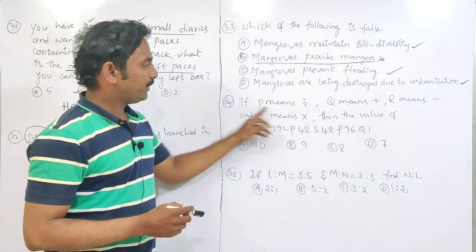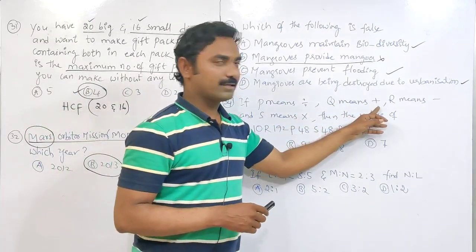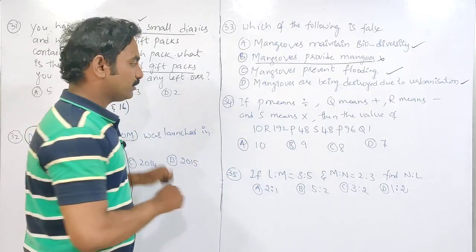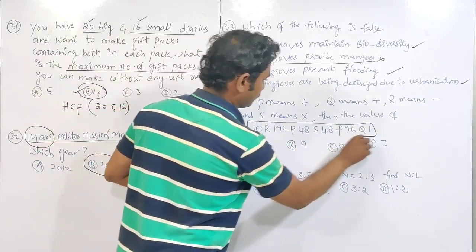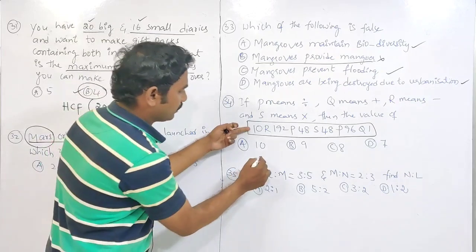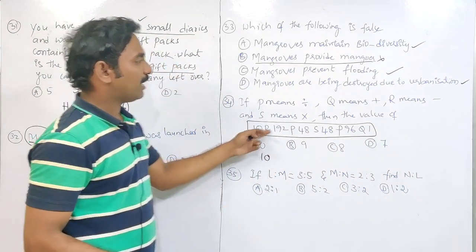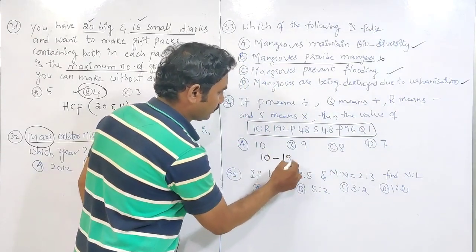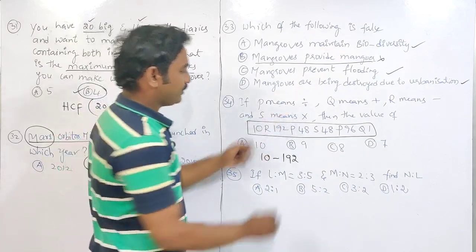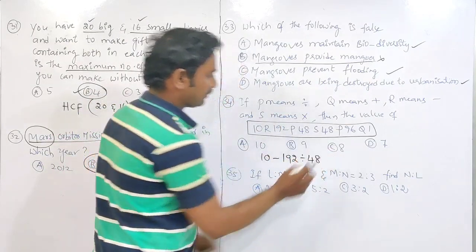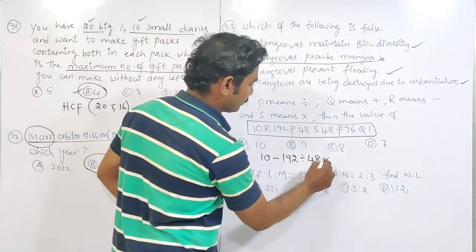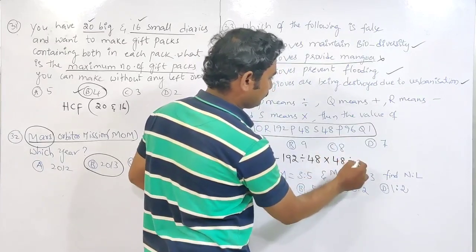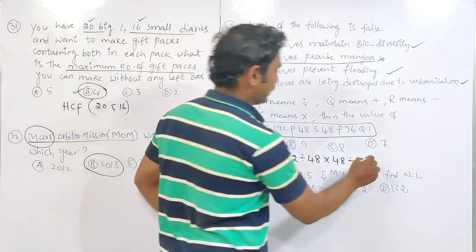The next one is, if P means division, Q means addition, R means subtraction, and S means multiplication, we need to find out the value of this one by using the BODMAS rule. 10. What is the meaning of R? R means minus. 10 minus 192, P means division, divided by 48, S means into 48, P divided by 96. Q means addition, plus 1.